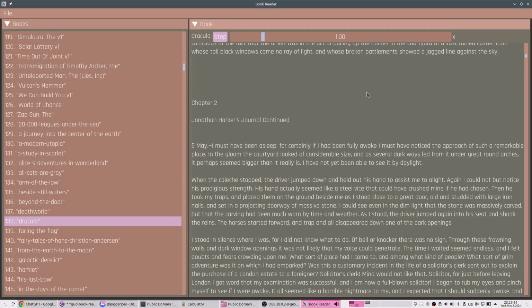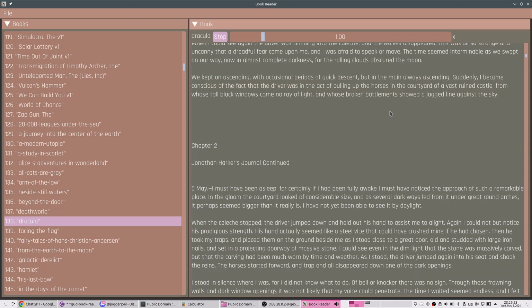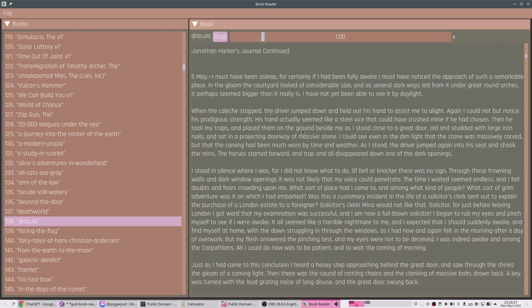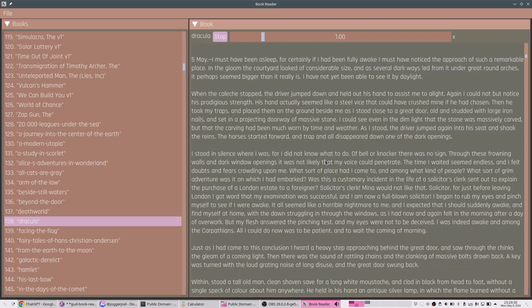Left to the fact that the driver was in the act of pulling up the horses in the courtyard of a vast ruined castle, from whose tall black windows came no ray of light, and whose broken battlements showed a jagged line against the sky. Chapter 2. Jonathan Harker's journal continued. 5 May. I must have been asleep, for certainly if I had been fully awake I must have noticed the approach of such a remarkable place. In the gloom the courtyard looked of considerable size, and as several dark ways led from it under great round arches, it perhaps seemed bigger than it really is. I have not yet been able to see it by daylight.